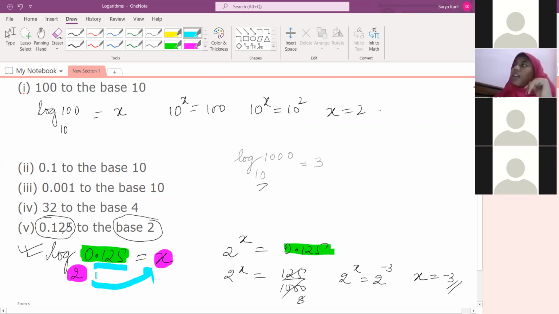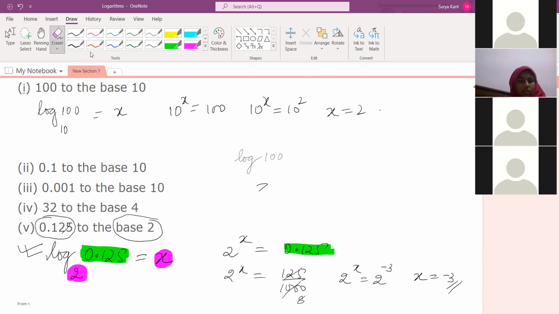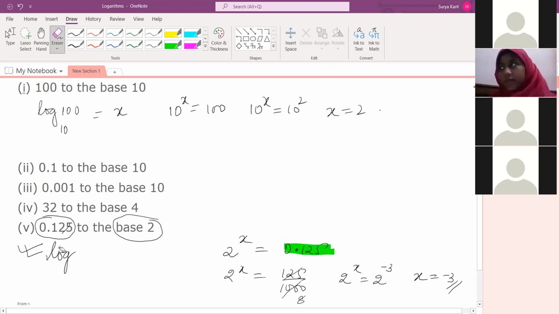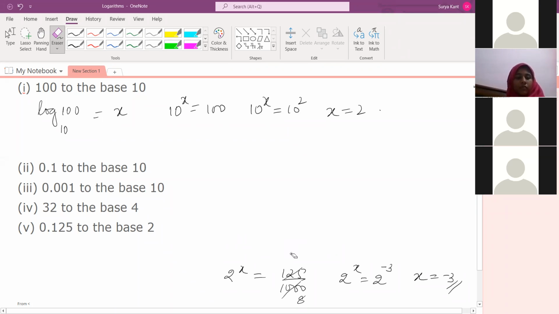What you'll put? Sir, I did not understand, sir. Sir, I understood log 1000 to the base 10, sir, but not this 0.125. Means I did not understand this question, sir. First one. Acha, acha, 1 minute. The 1000 part you understood? Yes, sir. Okay, the same question, I just made the 1000 part only here.